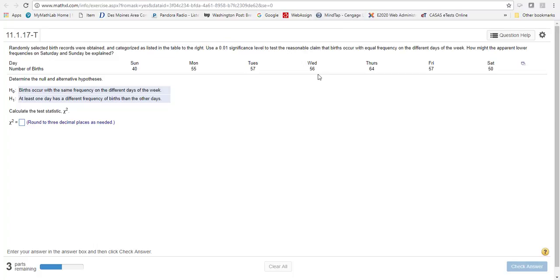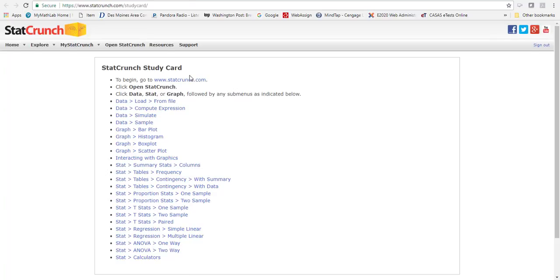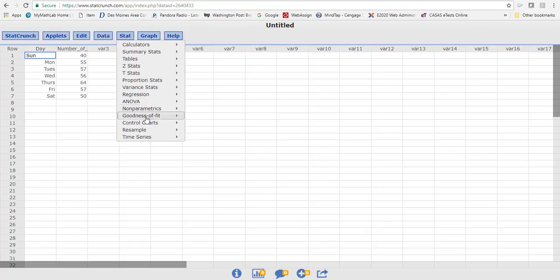I've opened up StatCrunch with this data in it, and this is what I get. And I just want to point out, when you go to help, there is a student study card here that you can always access. And oh man, they don't have goodness of fit on here. So it's the contingency tables, I think, is where we're going. So let's go back to our data, and right there is goodness of fit.